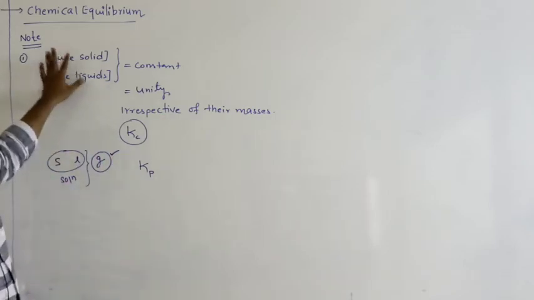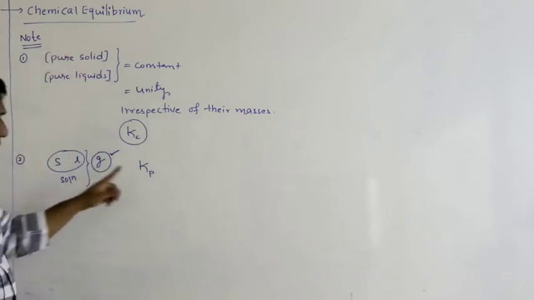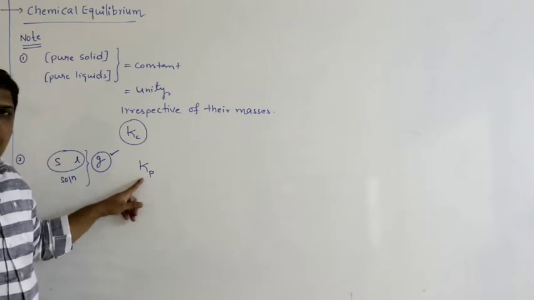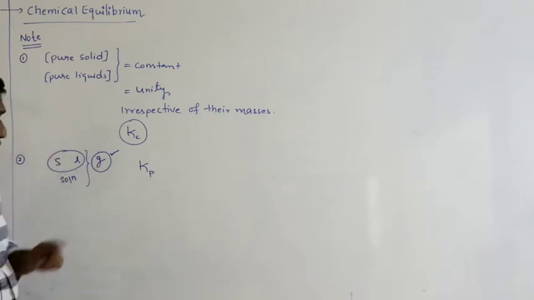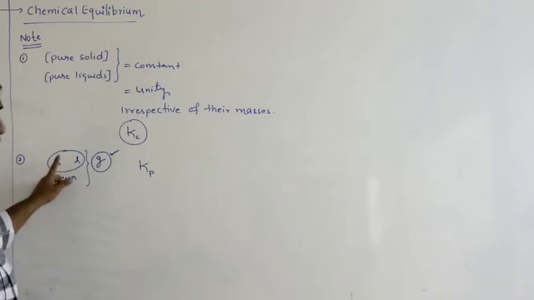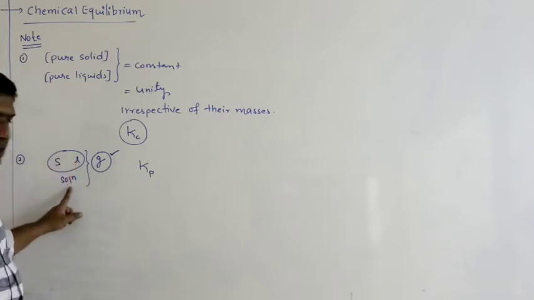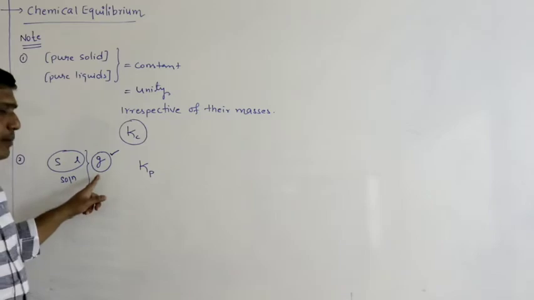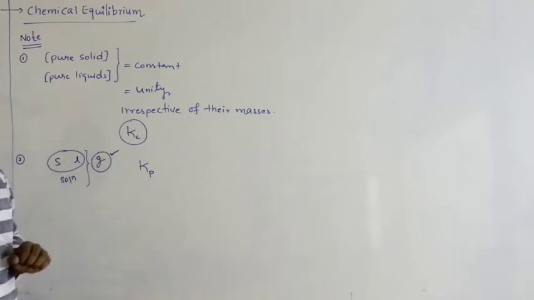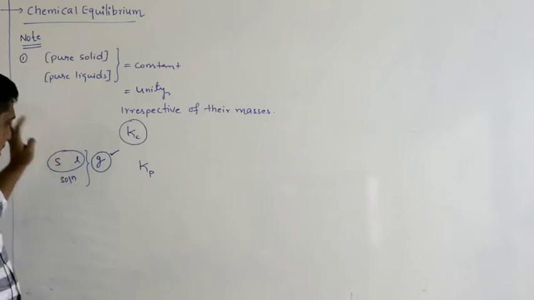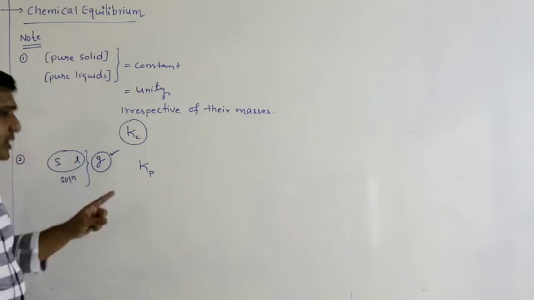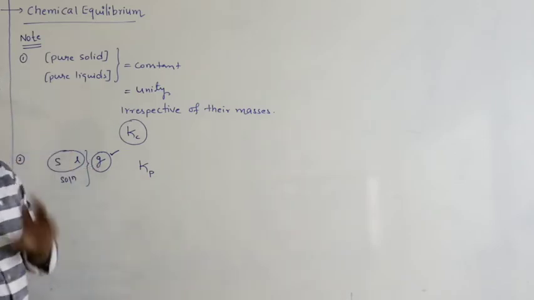They can be avoided in the Kc equation. While writing the Kp equation, you have to consider only the partial pressure of gas because the partial pressure of solid, liquid or solution is very small in comparison to the pressure exerted by gas. Therefore, while writing Kp, you can neglect the partial pressure of solid, liquid, solution. You have to only consider the partial pressure of gas.